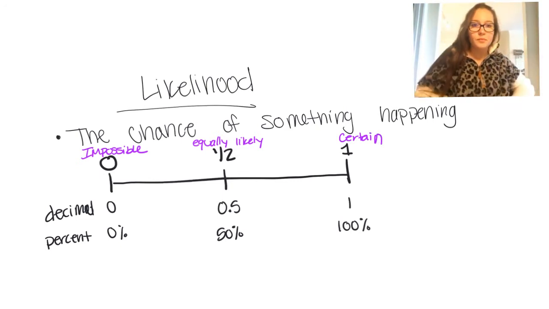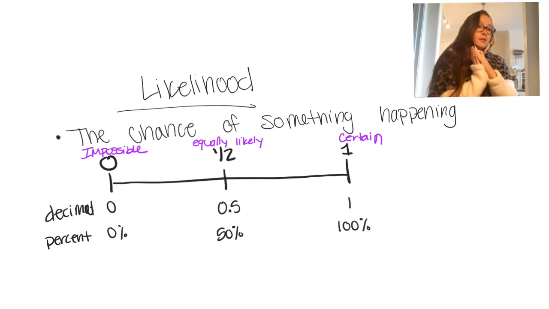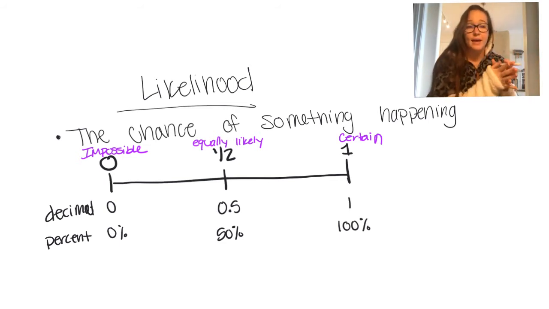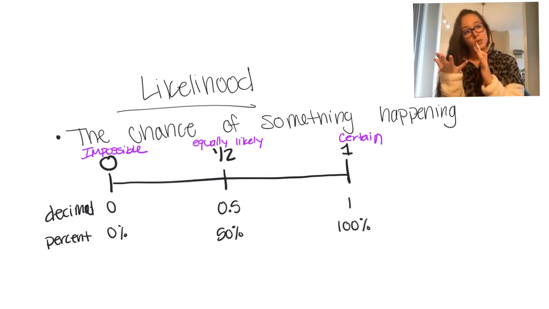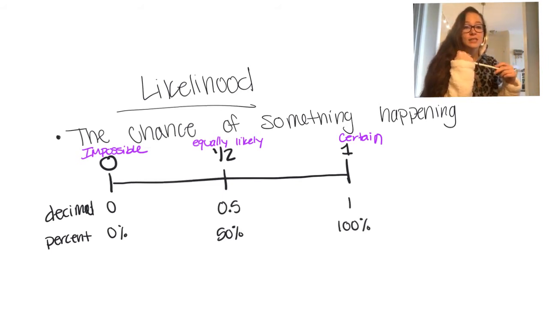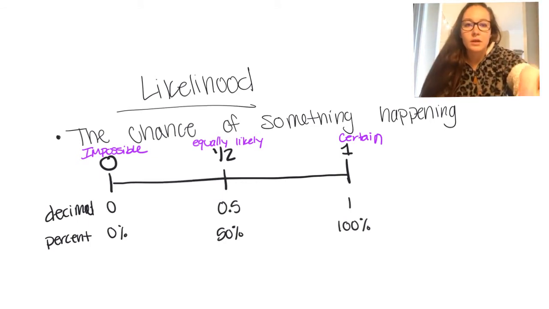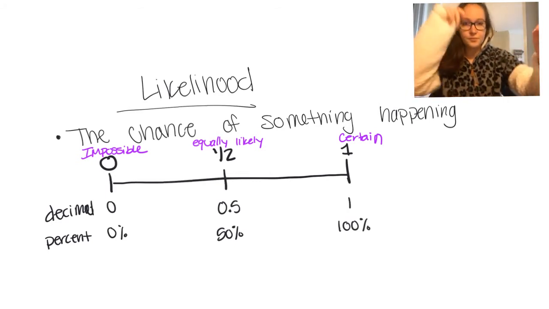There we go. Okay, so if there's a 0 chance, 0%, 0 as a decimal, it's not going to happen, okay? If it's certain, 100%, or 1, it's definitely going to happen, or maybe already did happen. If it's in the middle exactly, that's going to be equally likely or equally unlikely. So that would be 1/2, as a decimal that's 0.5, as a percent that's 50%. Okay, so here's our scale, and there's some spaces in between those two. Those are our benchmarks along the scale.